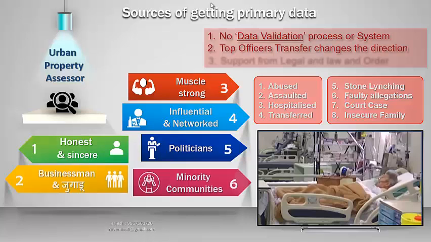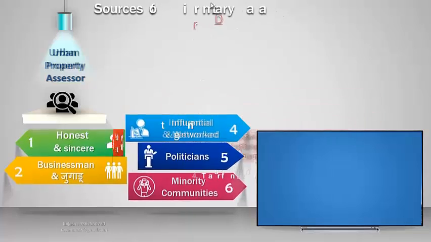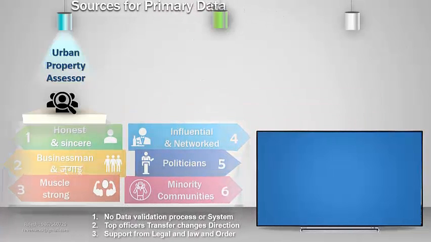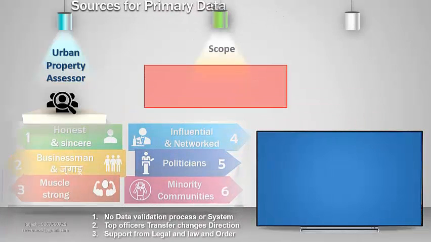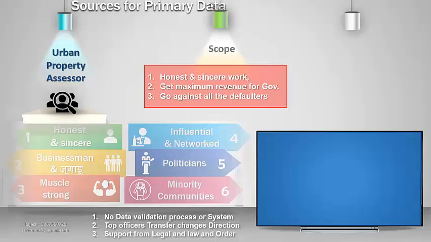Administrative project spearhead officers are continuously transferred, and replacing one may not have the same idea, or he may have a different thought. There is poor legal support and protection from law and order for the assessment officers. Under this scenario, the assessor has a choice to work sincerely and honestly, generate maximum revenue for the government, and go against all the defaulters by applying all the applicable rules and regulations. What is the result for the officer?